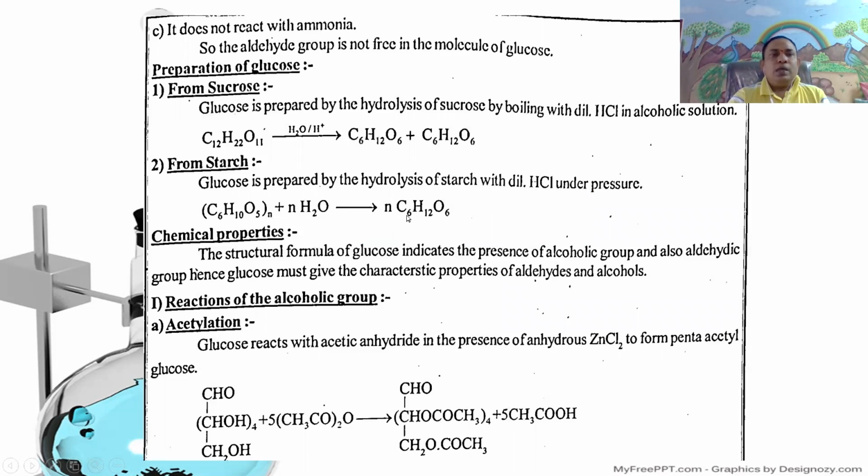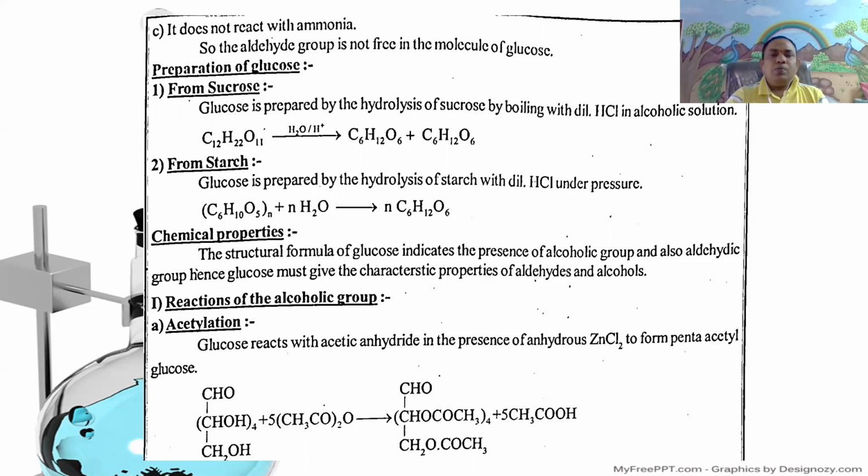It gives n moles of glucose, that is, C6H12O6 is obtained. These are the general preparations of glucose from sucrose and starch.